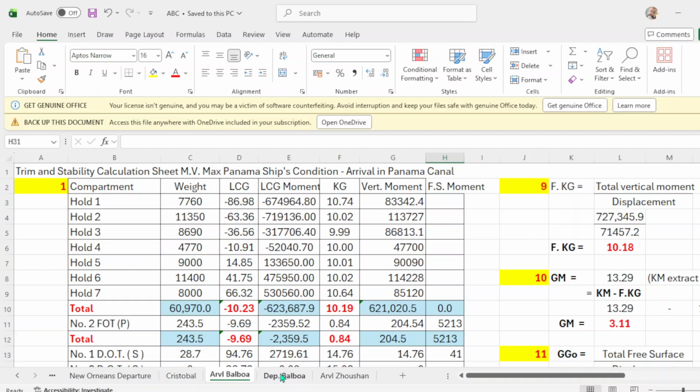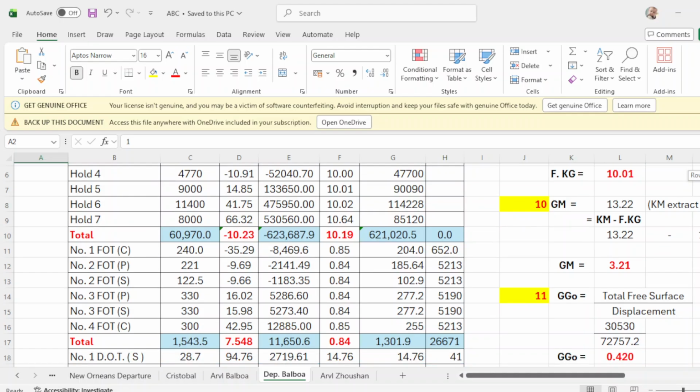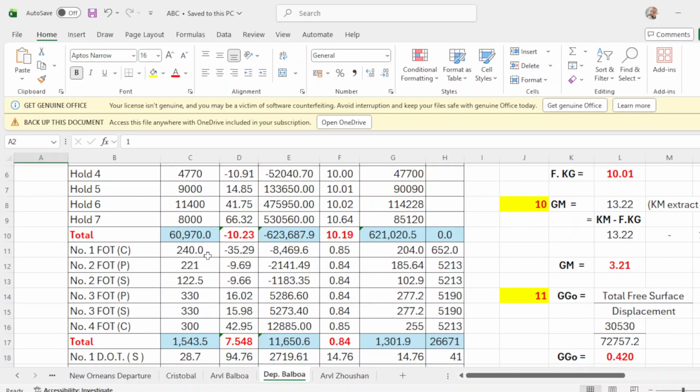And when we receive bunkers, the fuel oil now is, FO number 1 is 243.5, and fuel number 1 is 240.